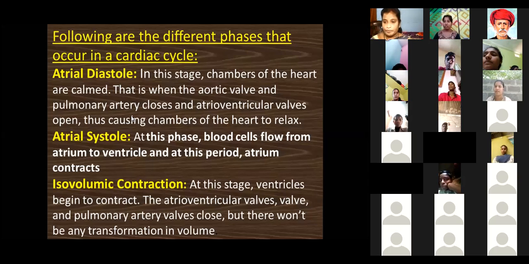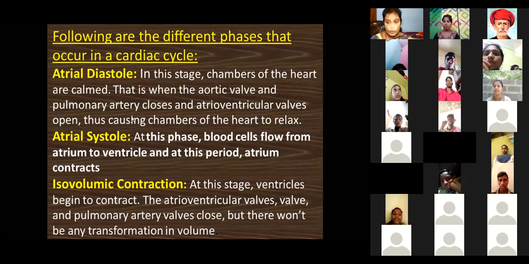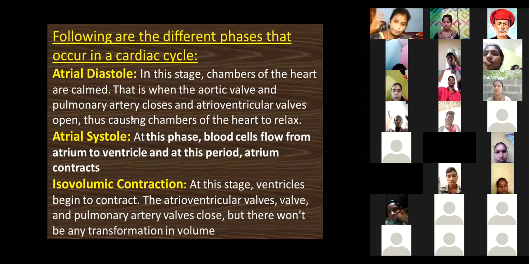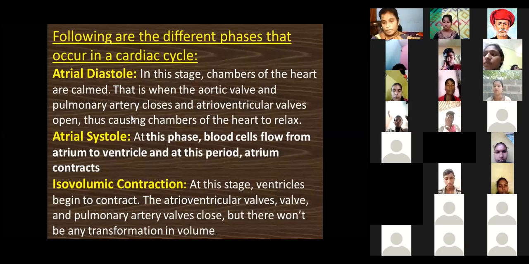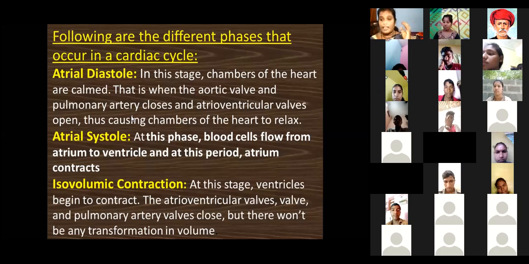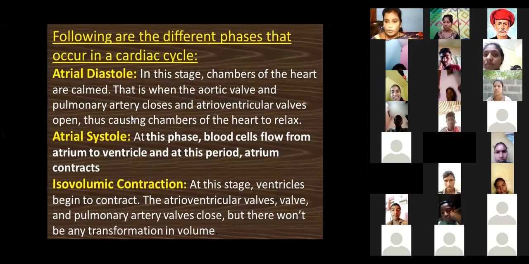Already, the chambers have walls inside as well. Four chambers are there in our heart, and inside them there are four valves: tricuspid, bicuspid, aortic, and pulmonary. These valves also help the contraction and relaxation. Can you understand?